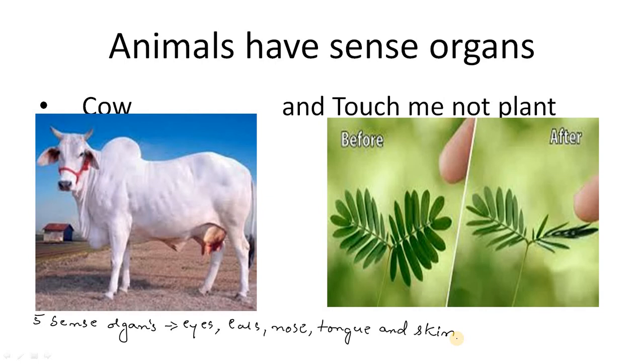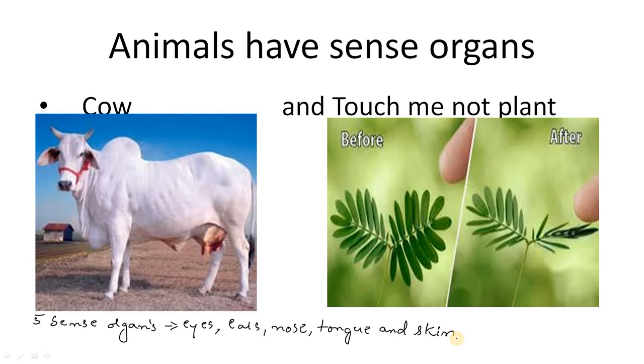Right? So what is the purpose? See, what are sense organs? Sense organs are the organs which have their own particular set of duties to perform. For example, eyes. What is the purpose of the eye? The eye helps us to see things around us, right? Ears help us to listen to things around us. Nose helps us to smell the things around us. Tongue helps us to taste the things around us. And skin is spread all over the body, so it helps us to feel things around it.